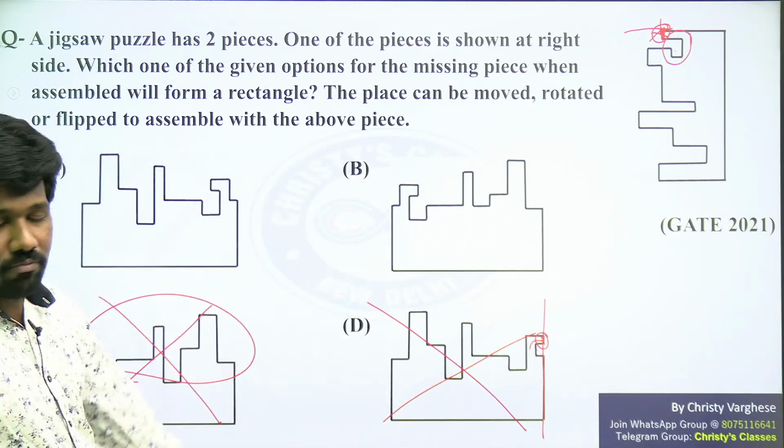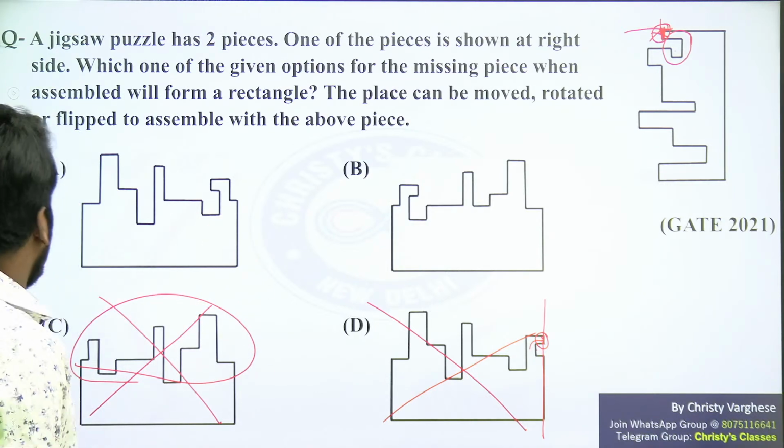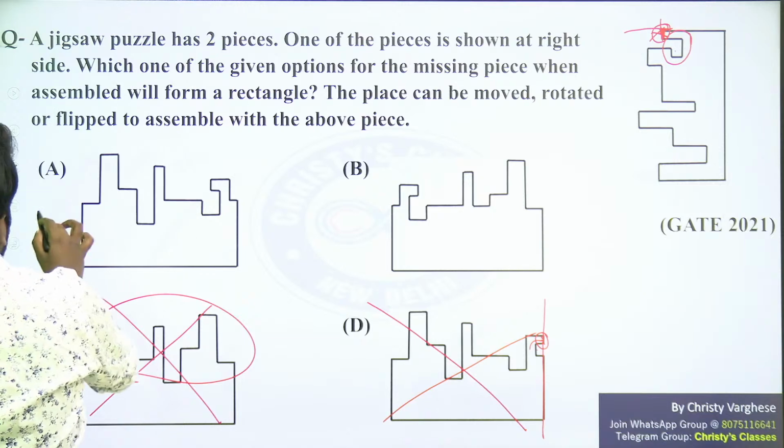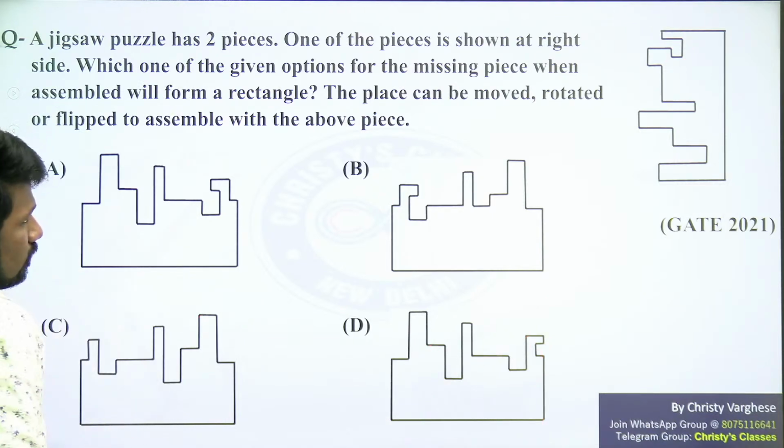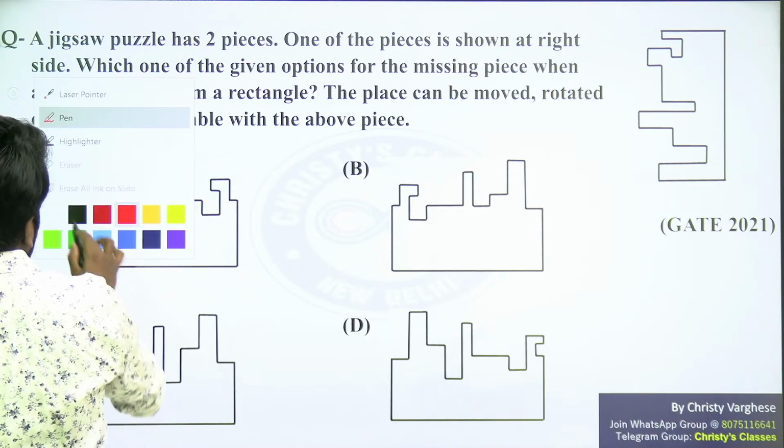So we have only two options to compare now. The confusion is only between two options. Now, between options A and B, what is the confusion? We are going to eliminate and discuss.